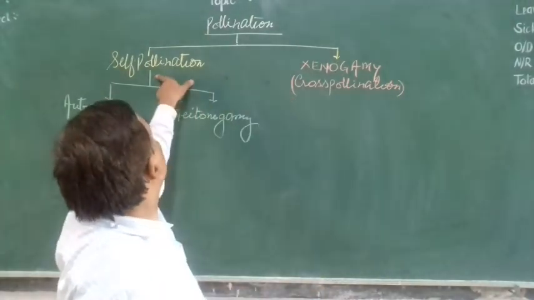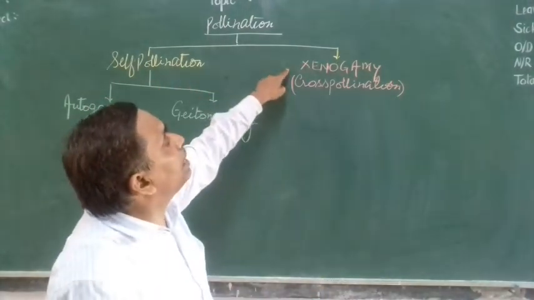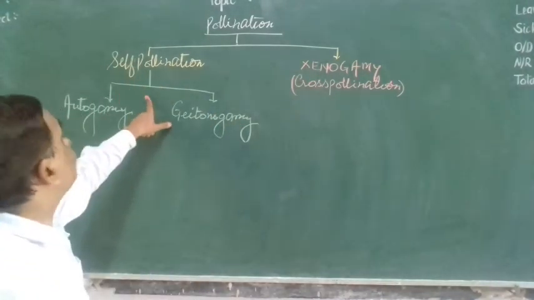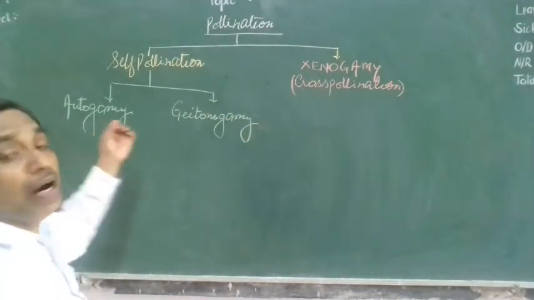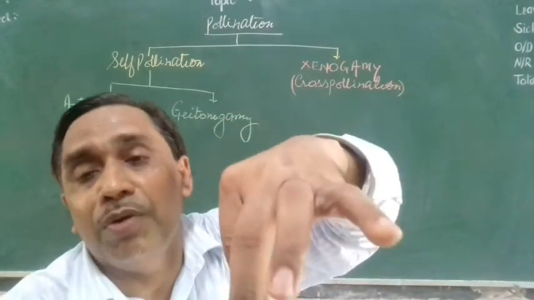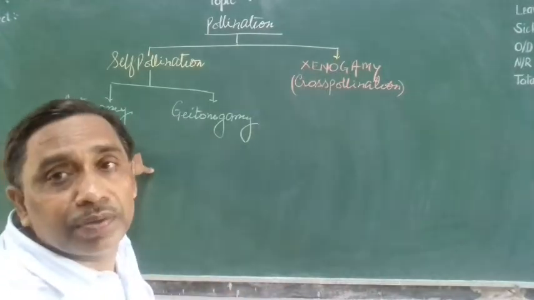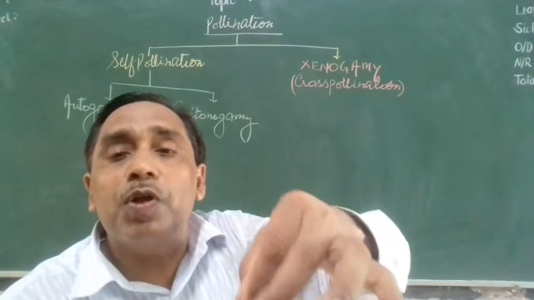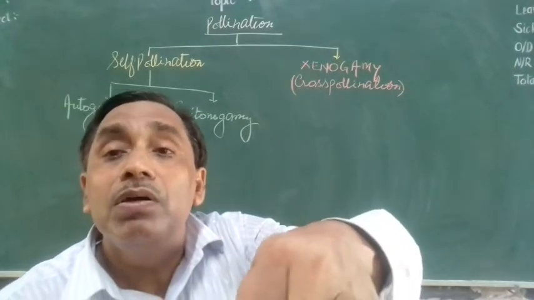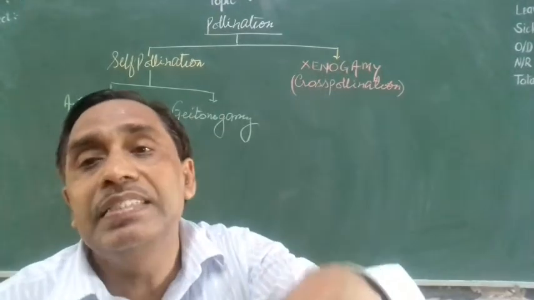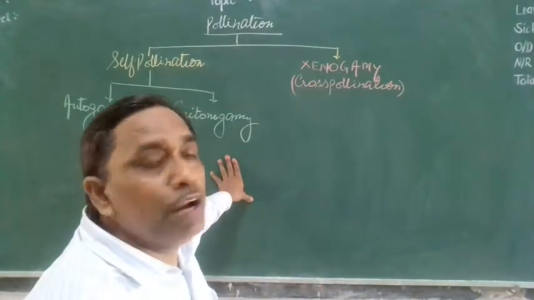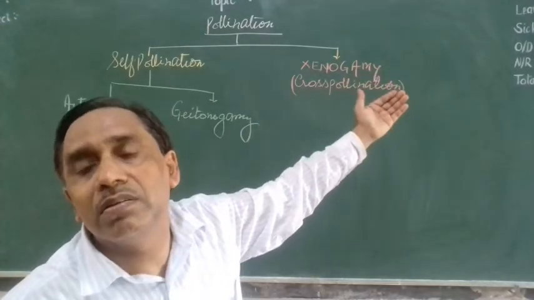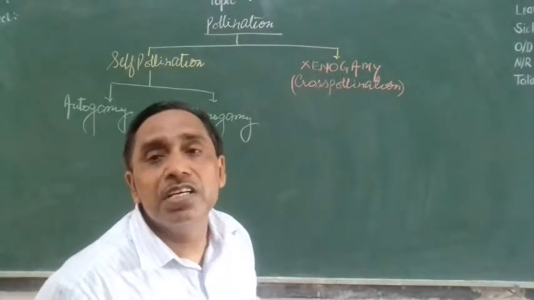It is of two types: self pollination and xenogamy, meaning cross pollination. In self pollination, when pollen grain transfers from anther to the stigma of the same flower, that is called autogamy. And geitonogamy is when pollen grain transfers from anther to the stigma of another flower of the same plant. And when pollen grain transfers from anther to the stigma of a flower of another plant of the same species, that is called xenogamy.